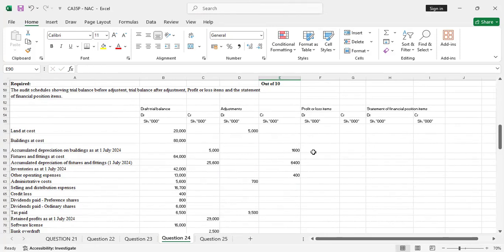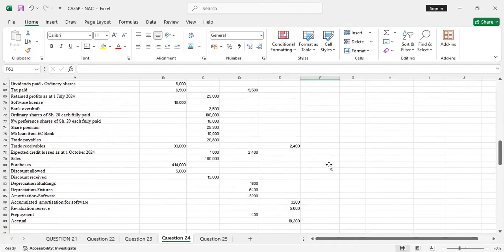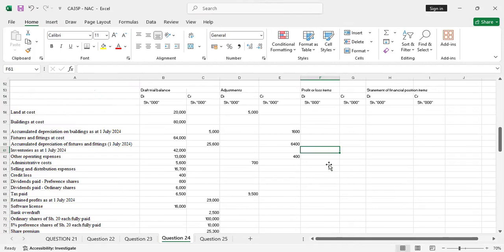Sorry. So we have land at cost. No, that's not an item of profit or loss. Buildings at cost, no. Accumulated depreciation, no. Fixtures and fittings, no. Accumulated depreciation of fixtures, no. Inventory as at 1st July 2024, yes. That's the opening inventory. So it's an item of what? Of profit or loss. So I'll just come here and click that and see if it merged with the row.